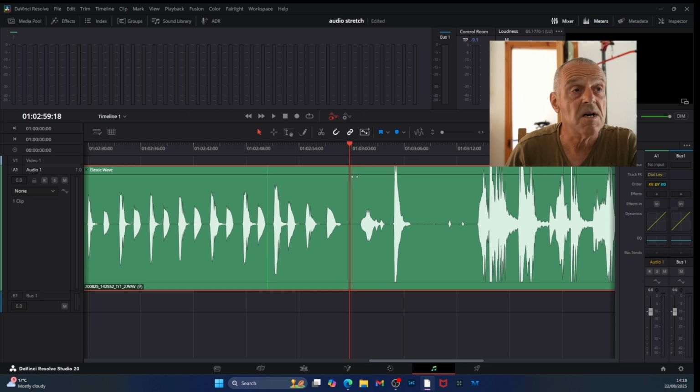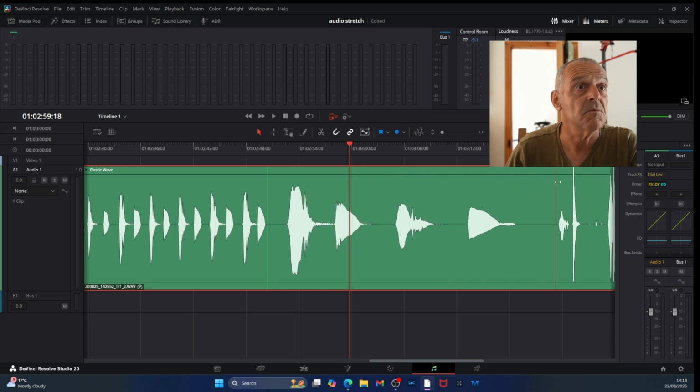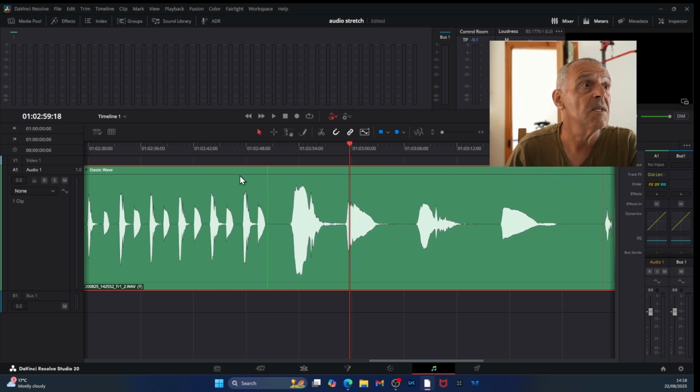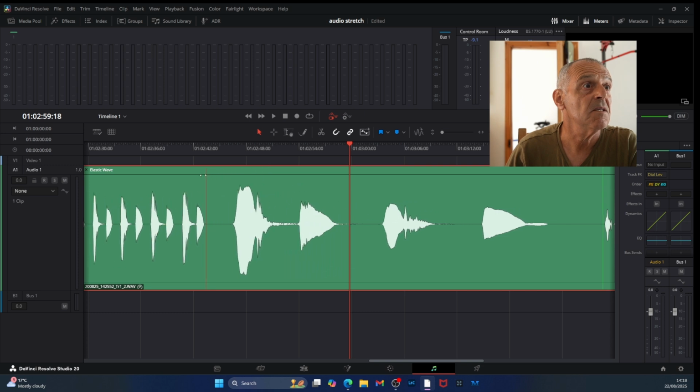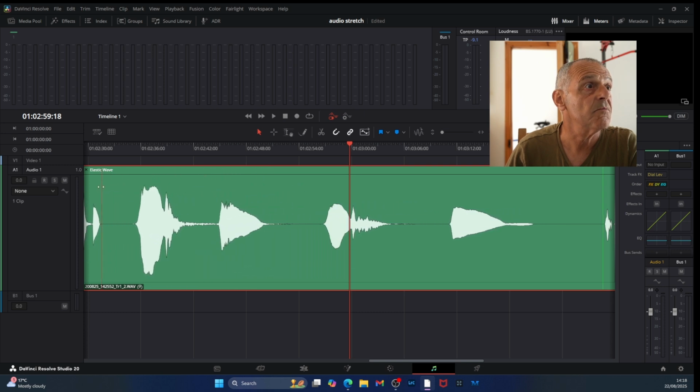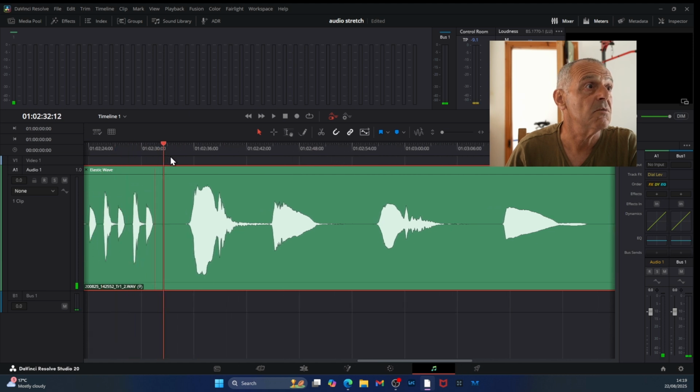go onto one of the markers and simply stretch it. Go on to the other marker, simply stretch it. Now let's listen to that slow down.